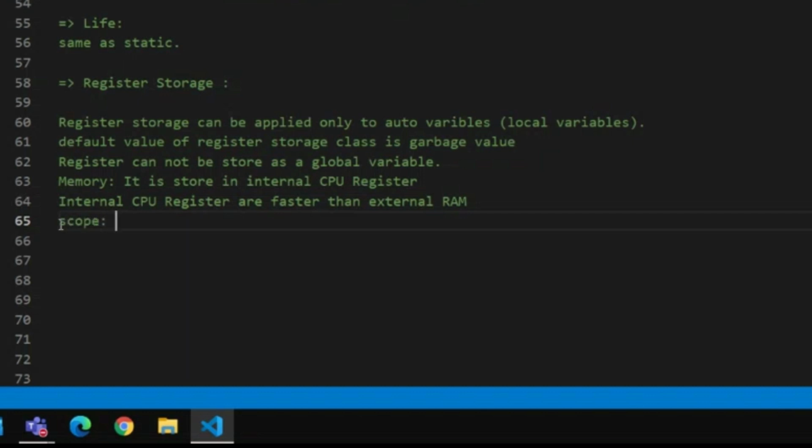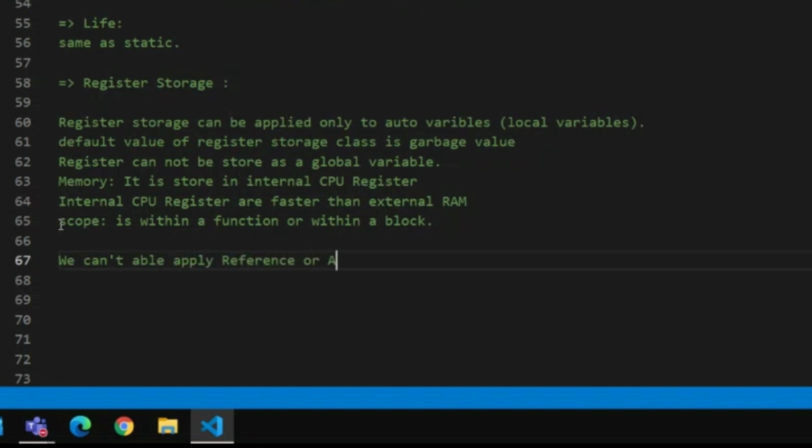So what is the scope? Scope is within a function or within a block. It's the same as the auto variable. We cannot apply the reference or address operator to the register storage type. We cannot apply any address or reference operator to it.